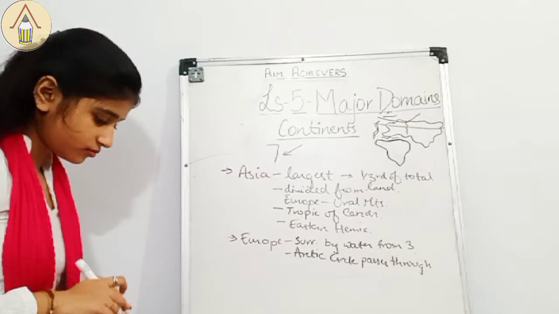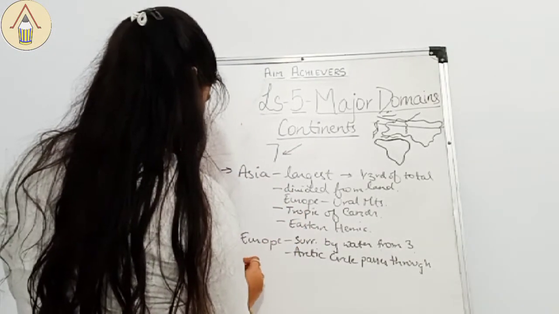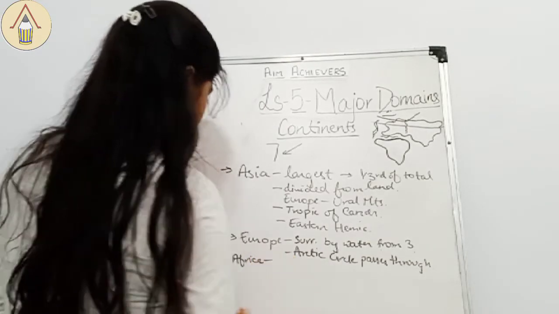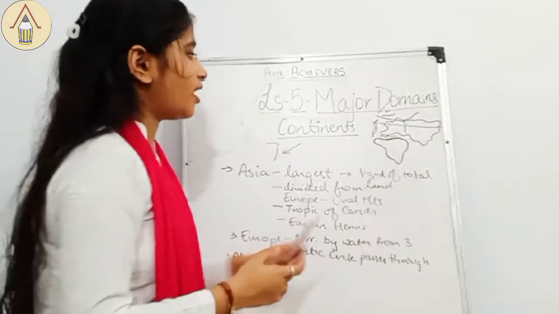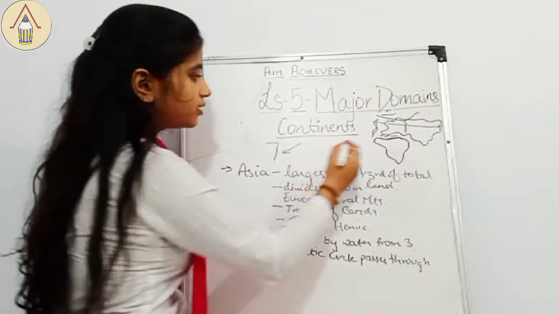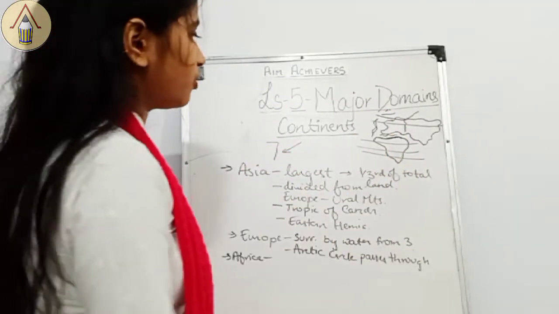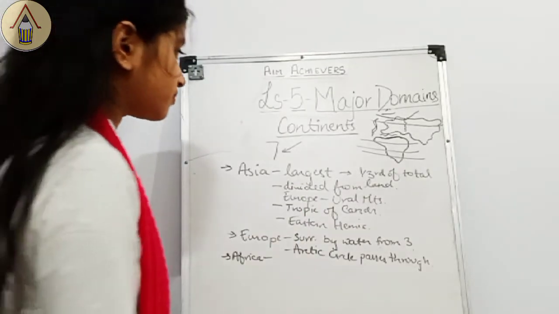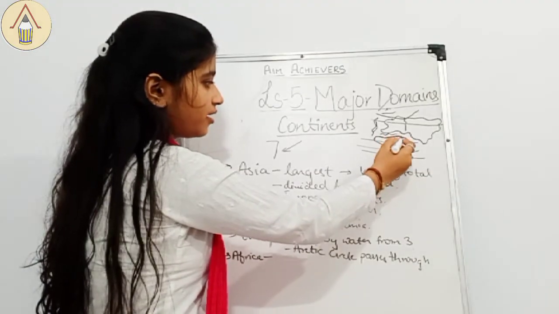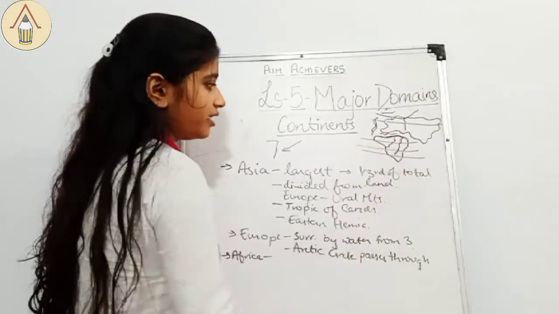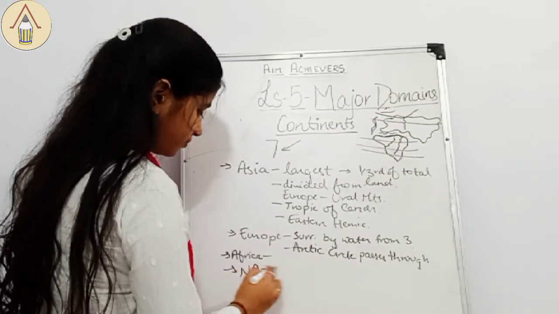Fine. Now we will be talking about Africa. Africa, as you all know, is the second largest continent after Asia. All three, that is the Equator, Tropic of Cancer and Tropic of Capricorn, pass through it. The Equator nearly cuts it in half, and here the largest desert, the Sahara Desert, and the longest river, the Nile River, flow.